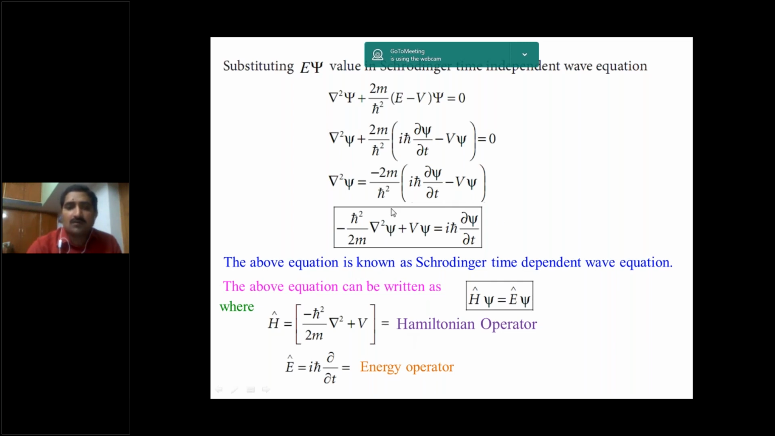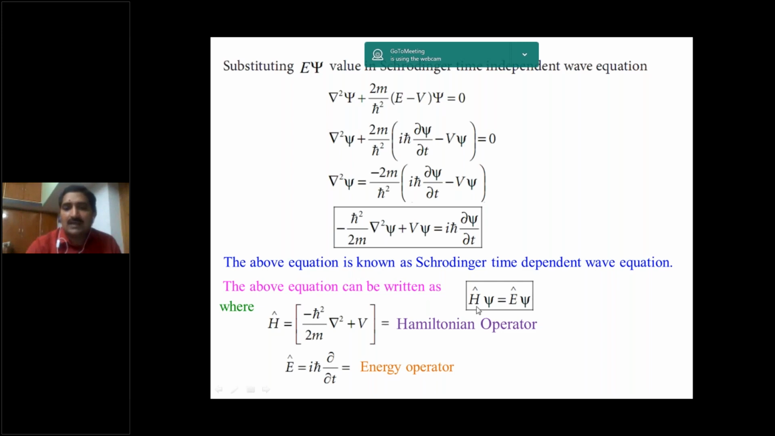And also, what is the Schrodinger time independent wave equation? What is the Schrodinger time dependent wave equation? Time independent is this one: del square psi plus 2m by h cross square into E minus V into psi is equal to 0. This is Schrodinger's time dependent wave equation: minus h cross square by 2m into del square psi plus V psi is equal to i h cross into dou psi by dou t. So you should remember both equations.